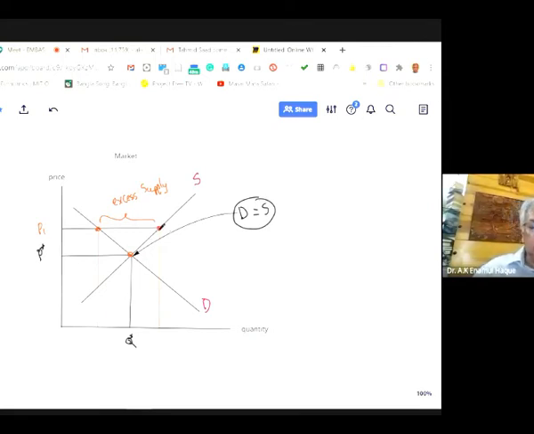The theory says that because of excess supply, some people will say, look, I have a product, but I cannot sell because there is no consumer. So they will compete to sell their unsold product, and eventually prices will go down. Price will eventually go down to the equilibrium, because this situation is not tenable.